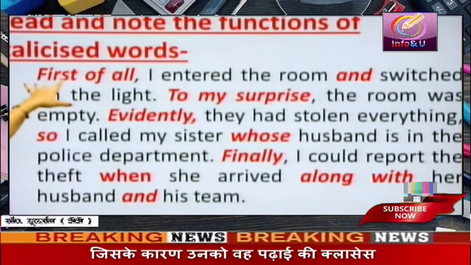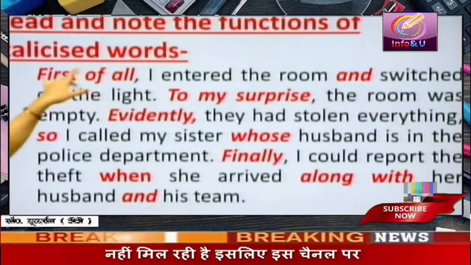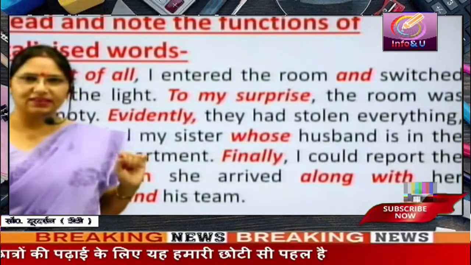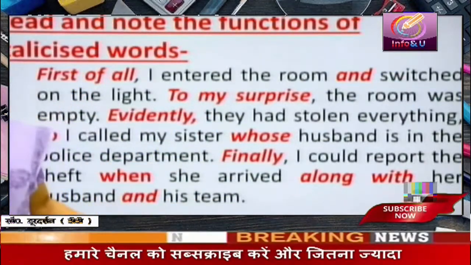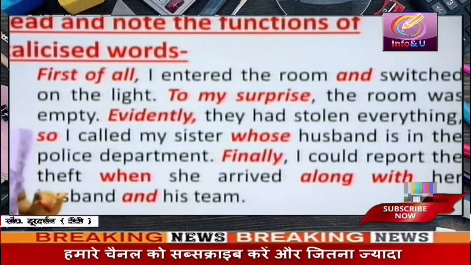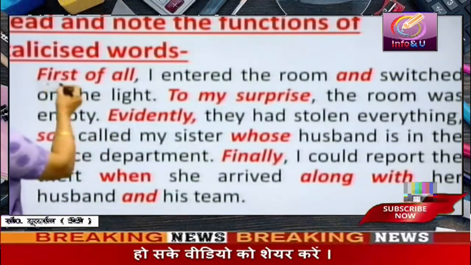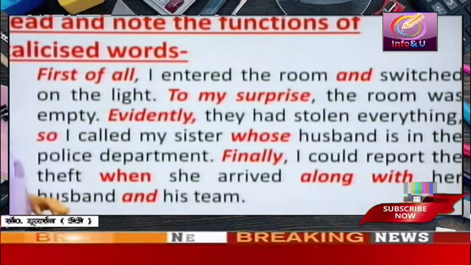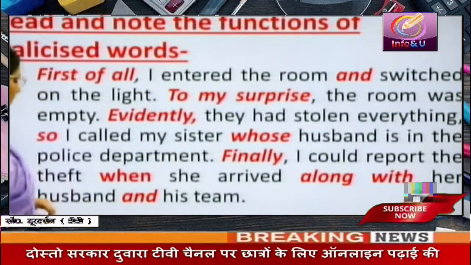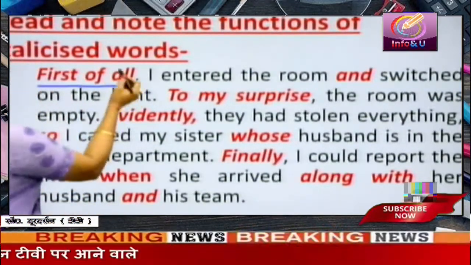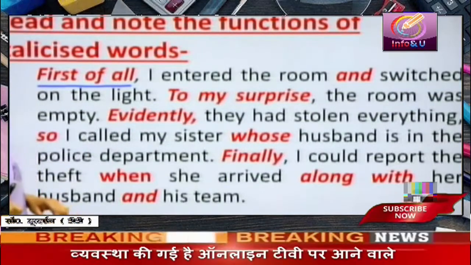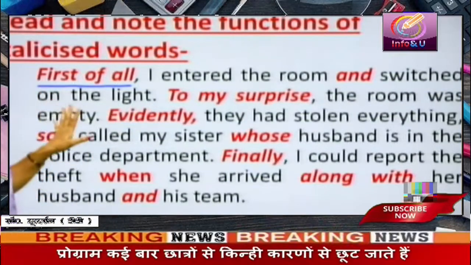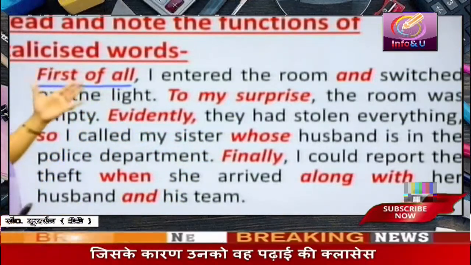Now, the first thing that is highlighted is "first of all." What is this expression doing? This is beginning a narration. We are narrating an incident of theft and reporting to the police, and to begin it, we have used the expression "first of all." There are other expressions also which can be used to start a narration, but "first of all" is used here.